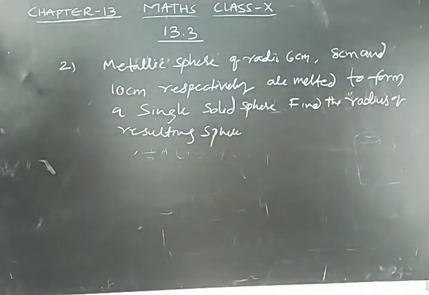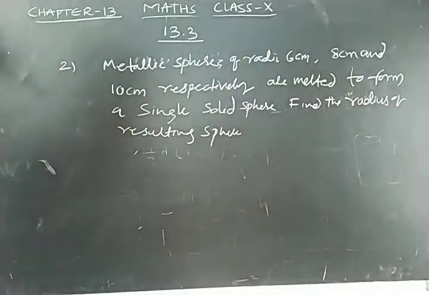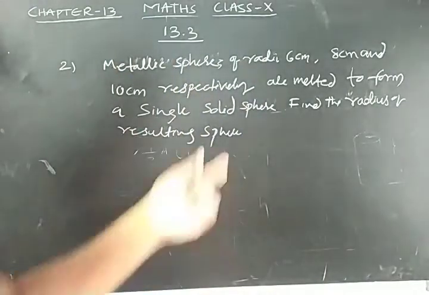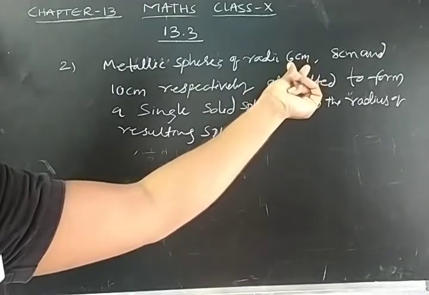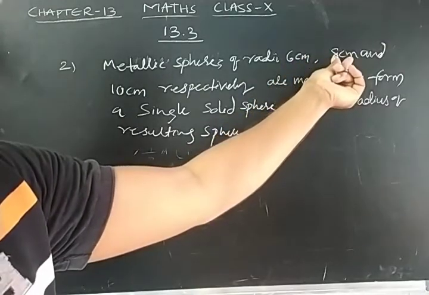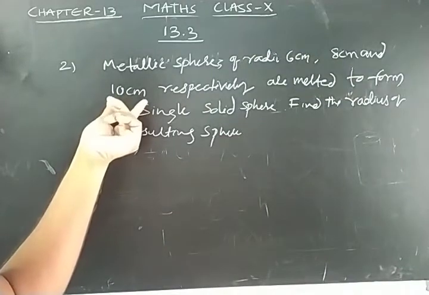See, observe the question. What is given? We have 3 metallic spheres. First metallic sphere radius 6 centimeters, second metallic sphere radius 8 centimeters, third metallic sphere radius 10 centimeters.